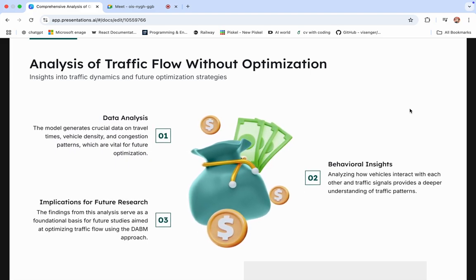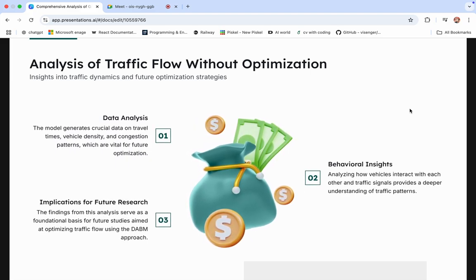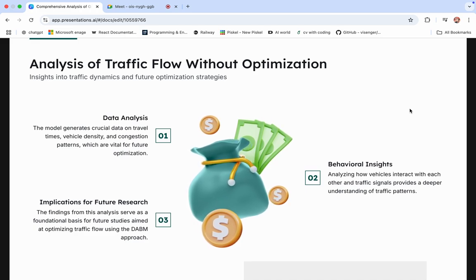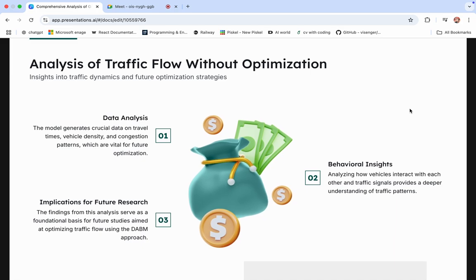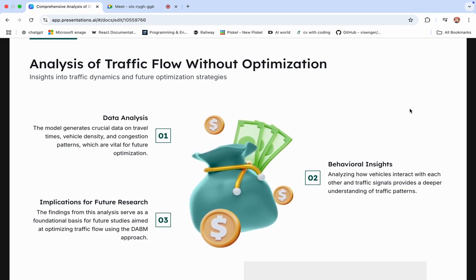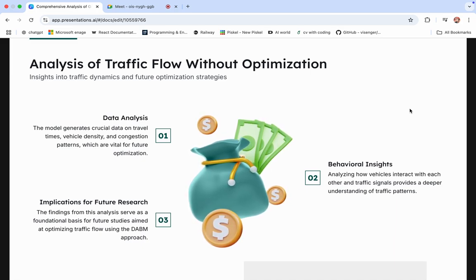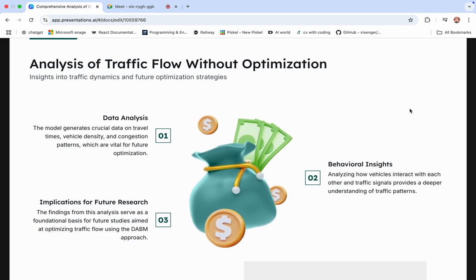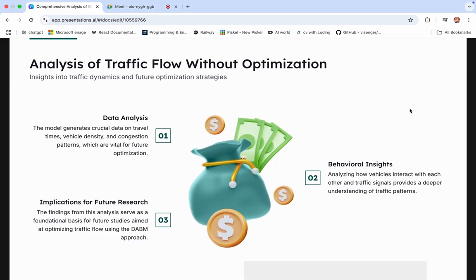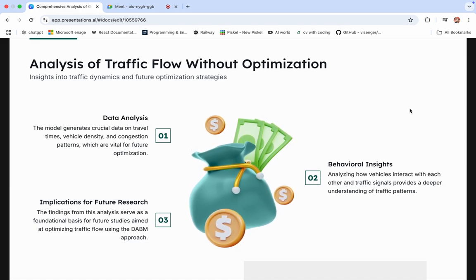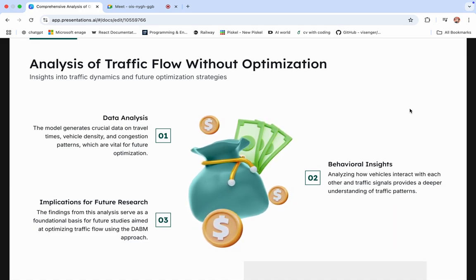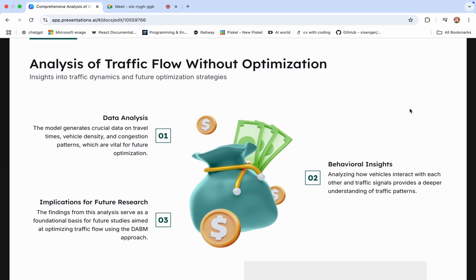So, analysis of traffic flow without optimization. The data analysis we perform without optimization generates crucial data on travel time, vehicle density and congestion patterns, which is vital for the future optimization. Third is behavior analysis, that is, how the vehicles interact with each other and traffic signals, which helps in providing a deeper understanding of traffic patterns. And further, we have also seen that there are future possibilities, and future research can also be done on traffic implementation or traffic optimization using DABMs.